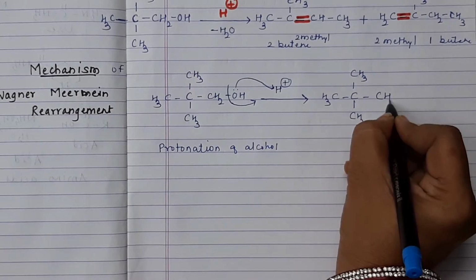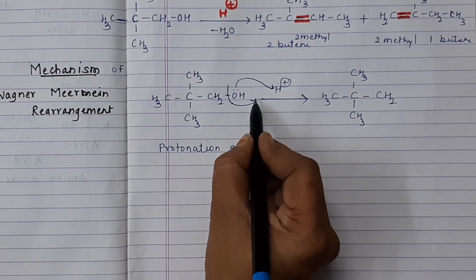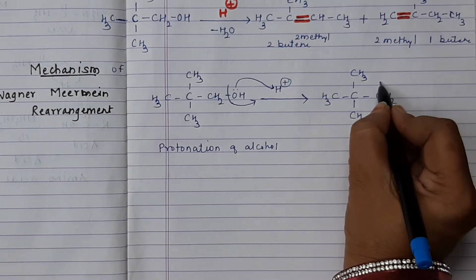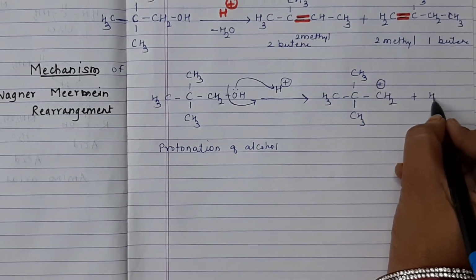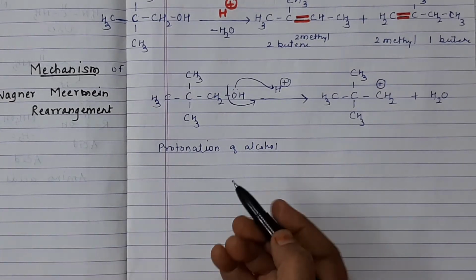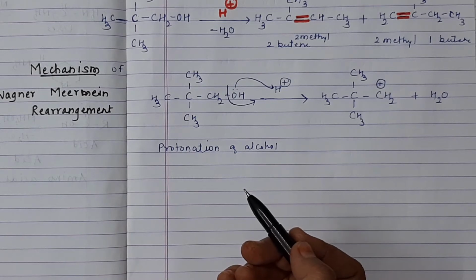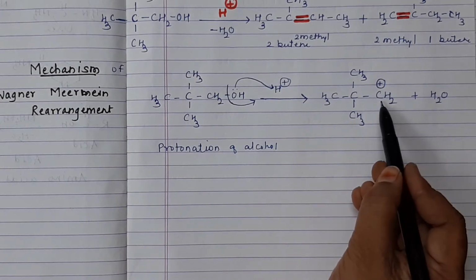This CH2 is also as it is. Now as from the carbon the bonding electron pair will be shifted, this carbon becomes positively charged and here is formation of water. Now you can observe here, this carbocation is a primary carbocation.